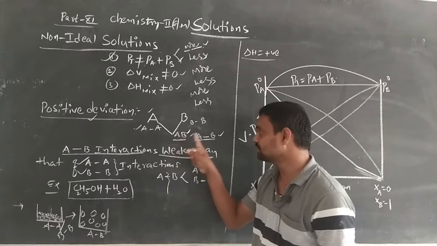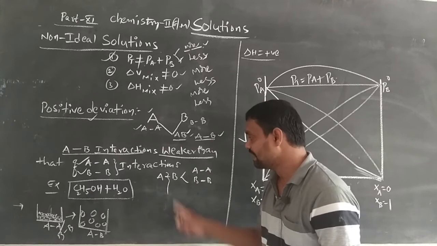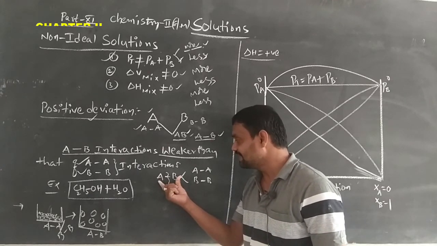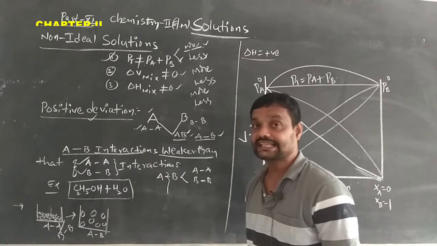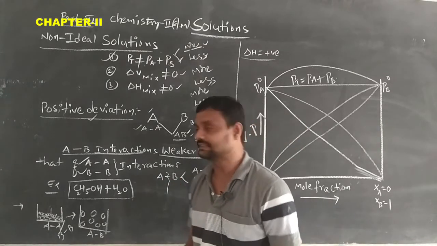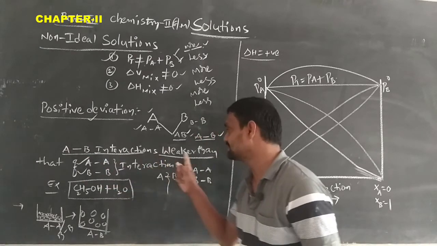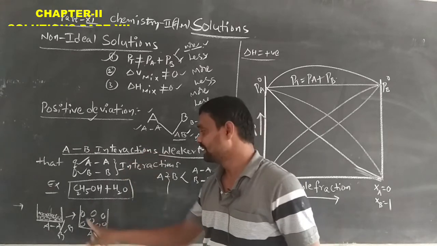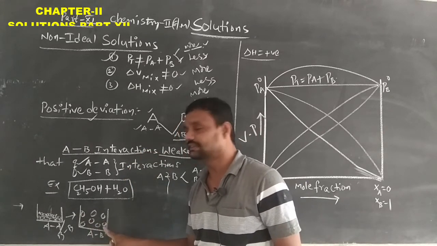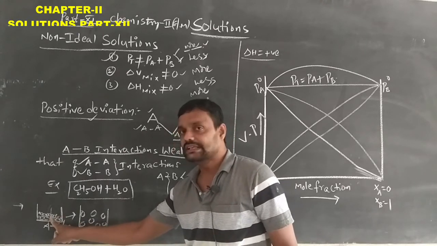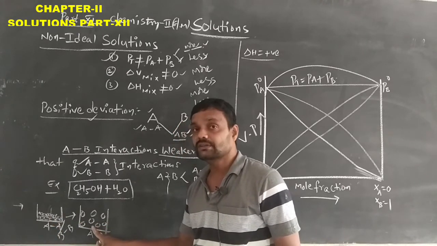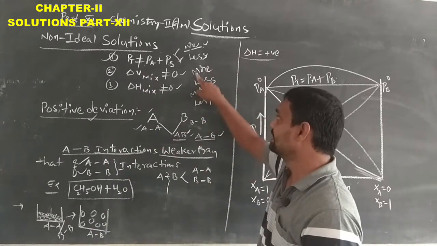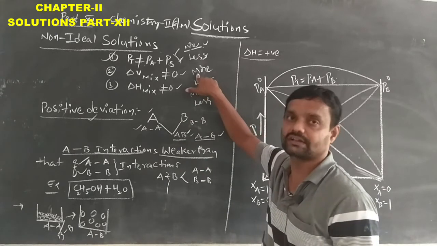In the AB type of solution, A and B interactions will be present, and they will be very weak. Weak interactions mean the molecules are far from each other. So here the volume will increase, meaning it will have more volume.